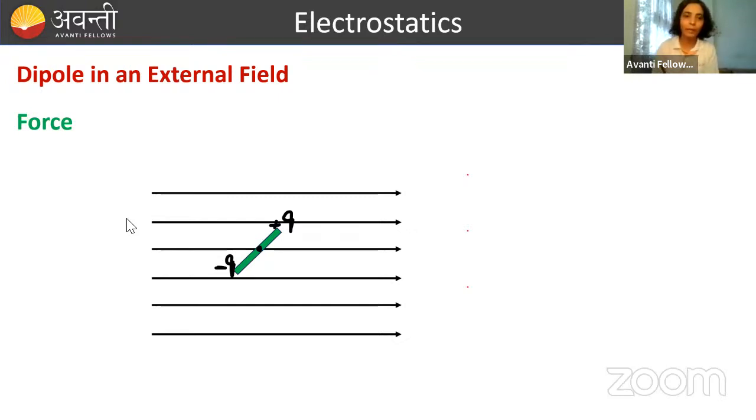जैसे I have taken a dipole and this is minus q, plus q, separated by certain distance. Suppose this distance is how much? This is our 2a. Done. And this is the center, the midpoint of this whole distance, right? We have to see what force will act on the dipole. So dipole means two charges, minus and plus. So force will act on these two charges, right?